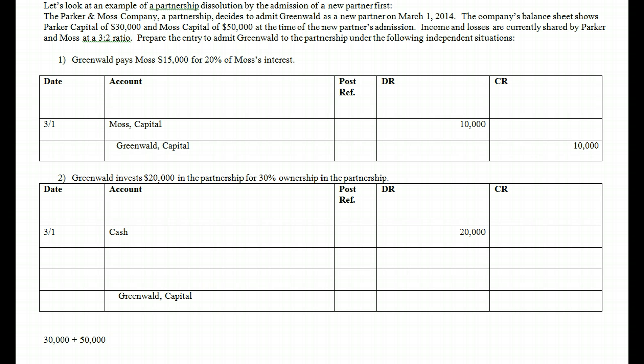Now, that's the pre-existing capital structure. When an owner invests, guess where that has to go? Owner investments is capital as well.